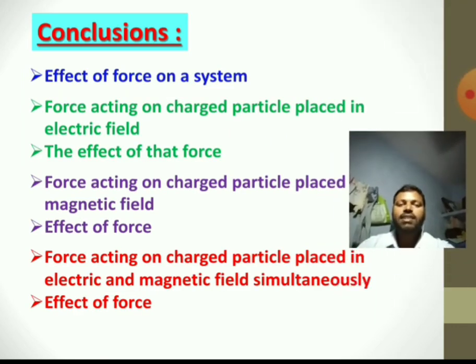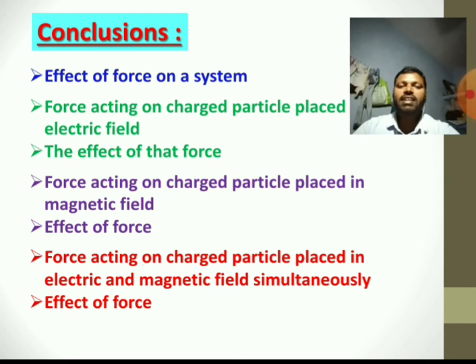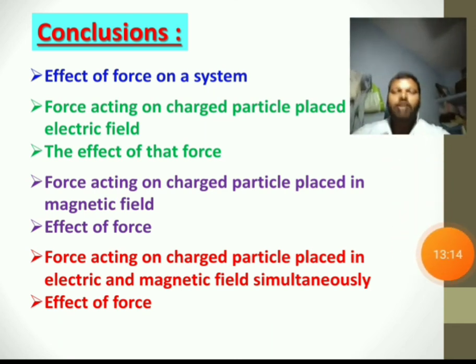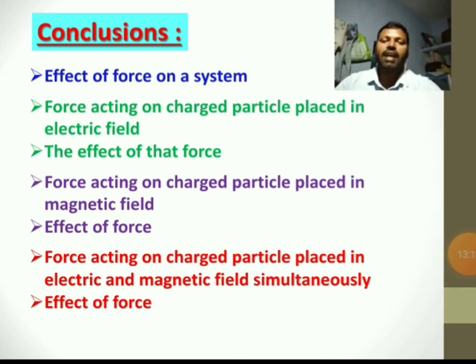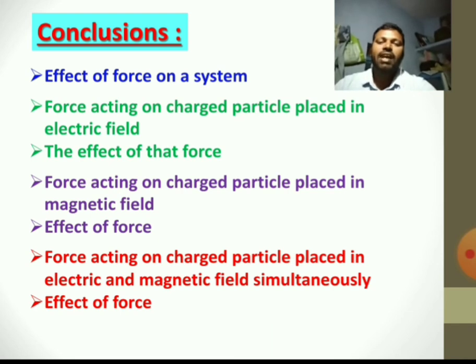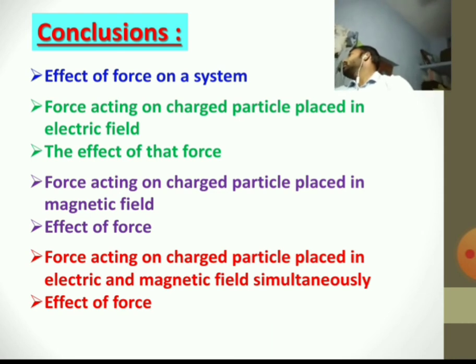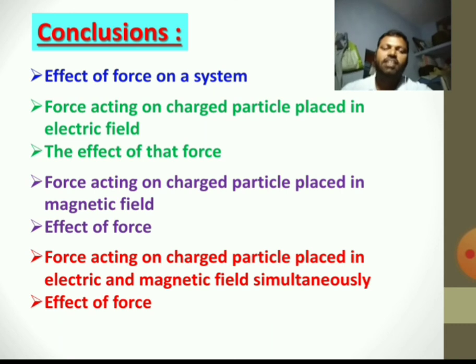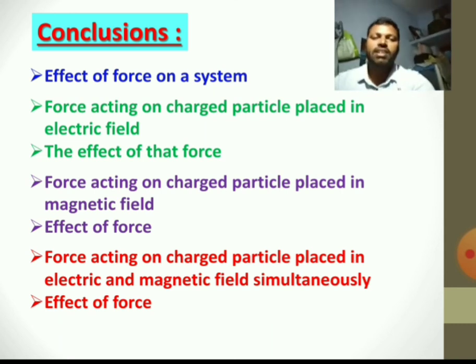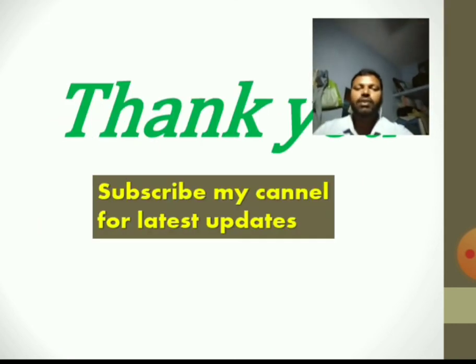Finally, conclusions. We have studied the general case, if a force acts on a body, what happens. Next, we have studied the force acting on a charged particle placed in electric field and the effect of that force, and we have studied the force acting on a charged particle placed in magnetic field and its effect. Finally, we have studied the force acting on a charged particle placed in electric and magnetic field simultaneously, which is called Lorentz force. We have studied the effect of Lorentz force also, right?